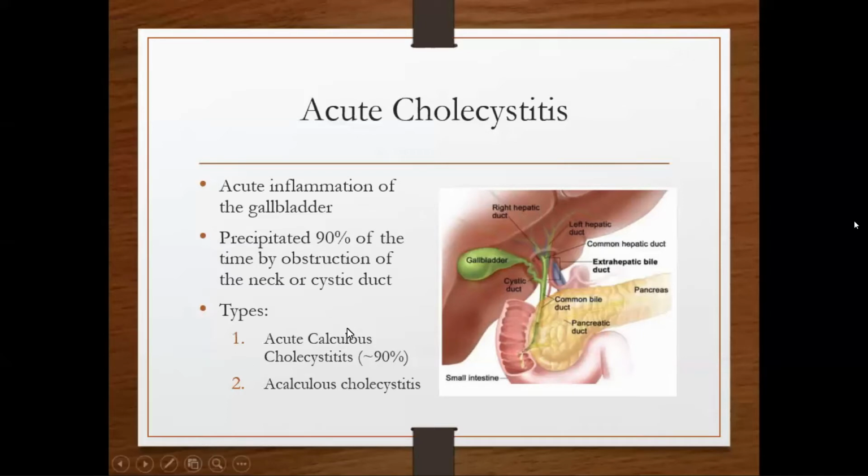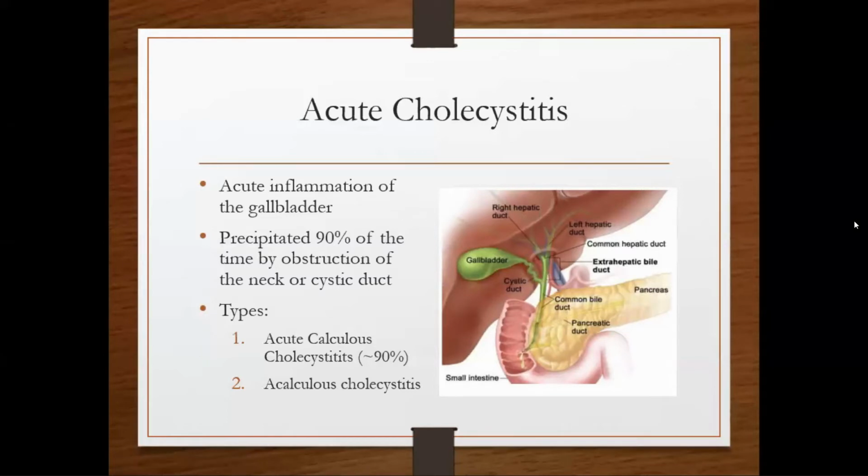In 90% of cases of acute calculous cholecystitis, the stone is present and obstructs the neck of the gallbladder, or the cystic duct. Acute calculous cholecystitis is precipitated by obstruction of the neck or cystic duct by the stone. This is the neck of the gallbladder and cystic duct, and it is obstructed by the stone in 90% of the cases.